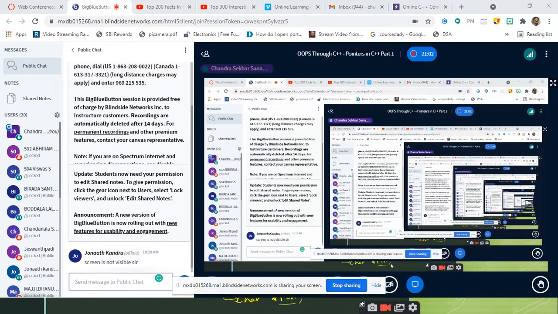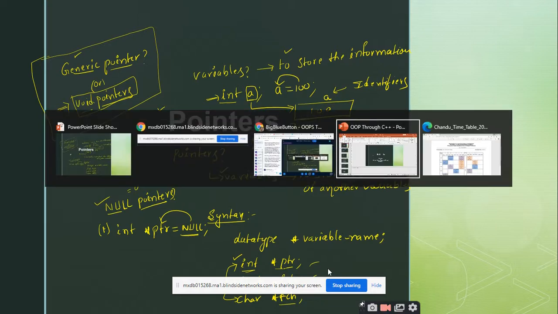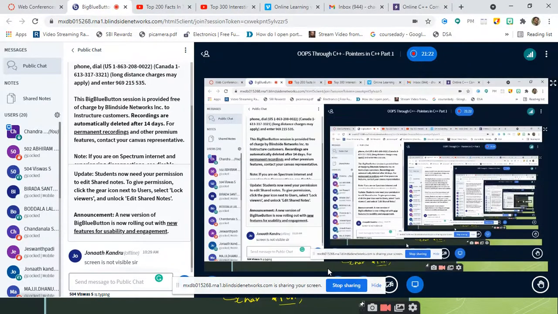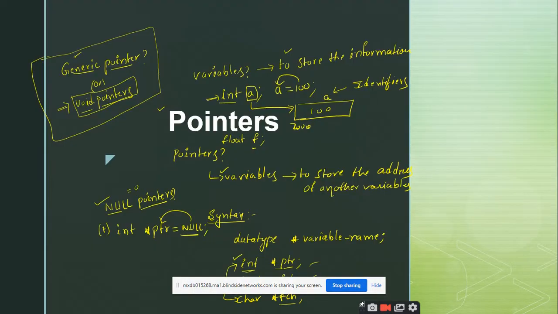Now please tell me whether it is visible or not. It's loading, sir. Is it still loading? Yes, sir, it is still loading.